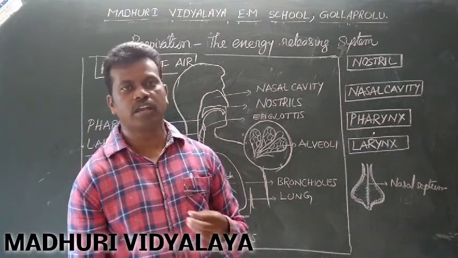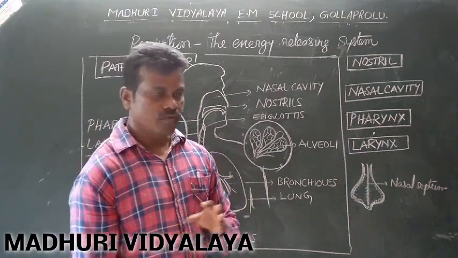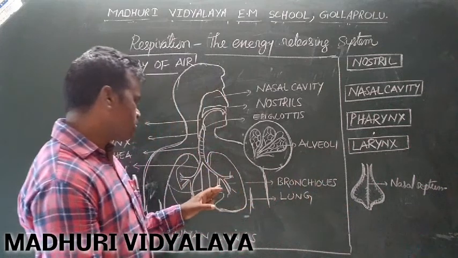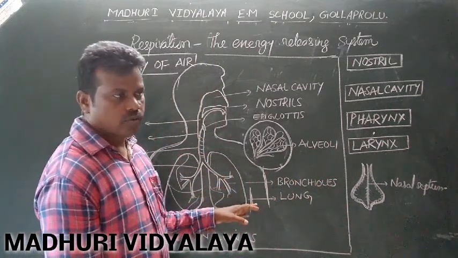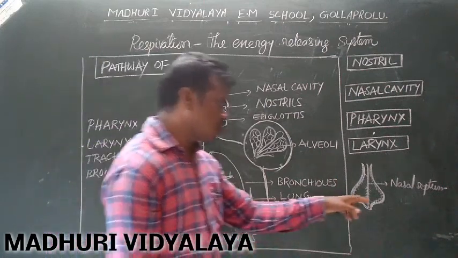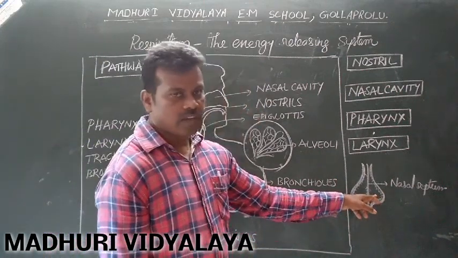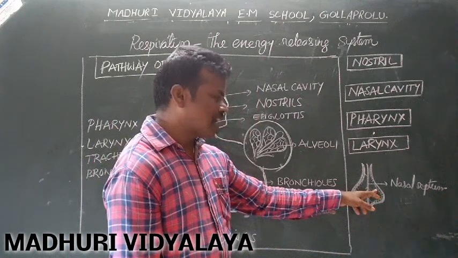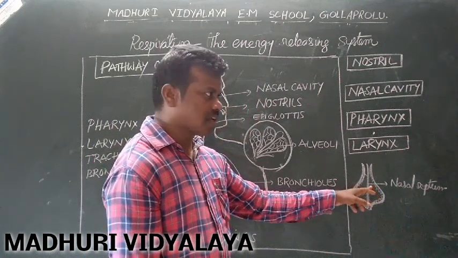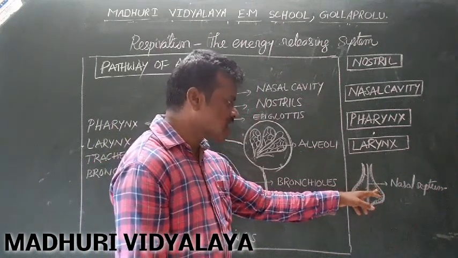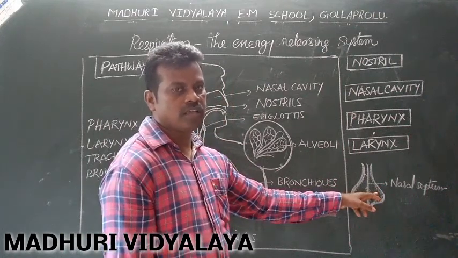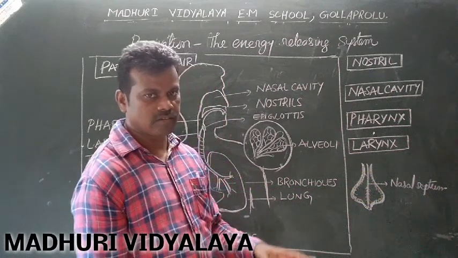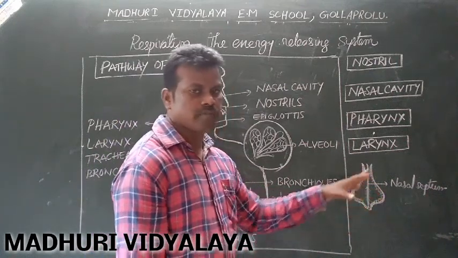Suppose when we inhale hot air and it enters into the lungs, it causes diseases or problems. To avoid such problems, the mucus glands present in the nasal cavity control the air temperature and bring it to our body temperature.